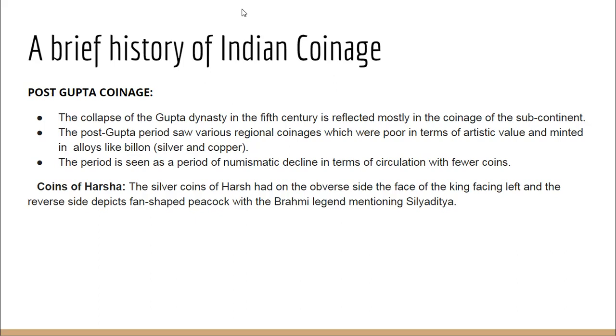So post-Gupta coins are poor in terms of metallic value and artistic value, and we hardly find any gold coins. Here we find coins of alloys like Billon. Now what is Billon? Billon is an alloy of silver and copper. So instead of gold coins, we are seeing coins of alloys of silver and copper. So the post-Gupta period is called the period of decline in terms of numismatic trend.